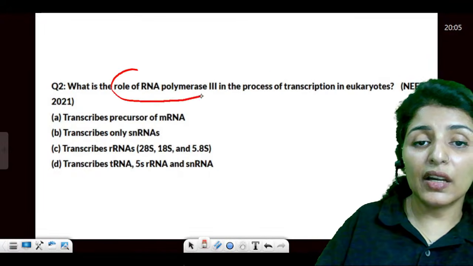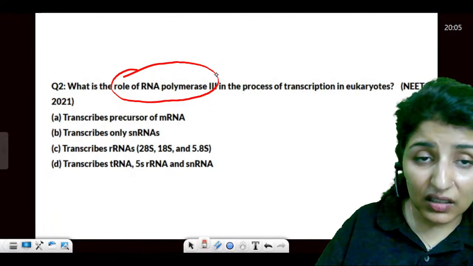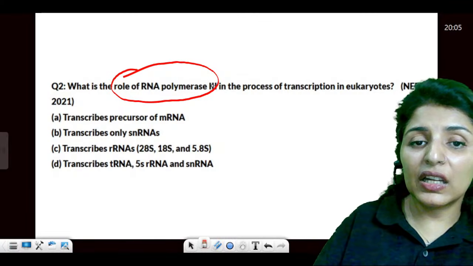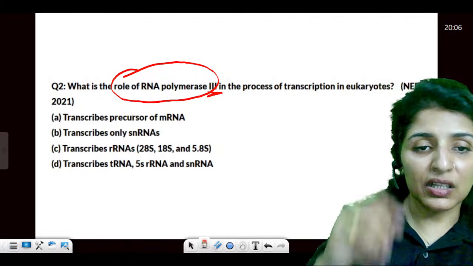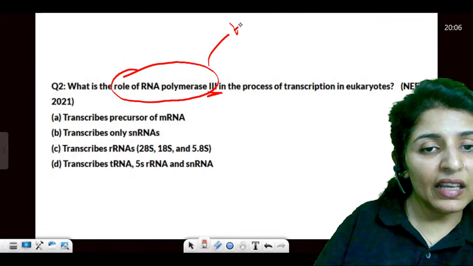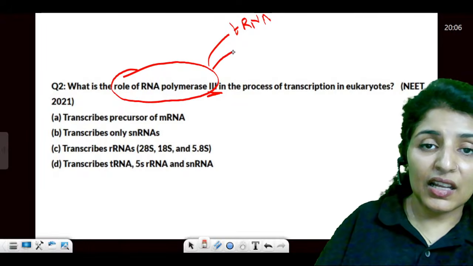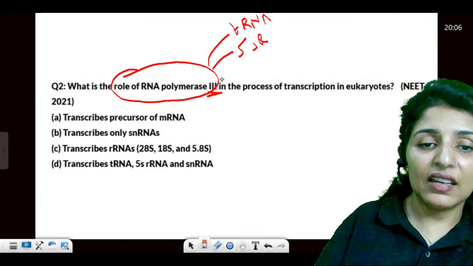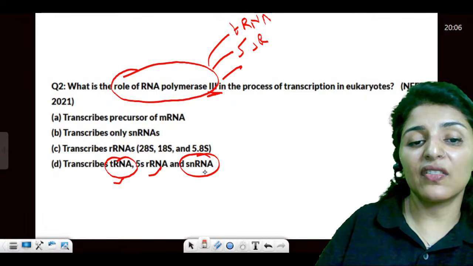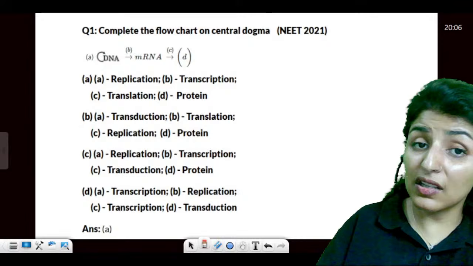Now, the role of RNA polymerase 3. It's very easy to remember. Which are the 3 things which will be transcribed by this polymerase? It is 3, so it is going to produce 3 things. T for 3, T for tRNA. Another is 5S rRNA, and then snRNA. It's easy. So it has to be tRNA, 5S rRNA, and snRNA. Clear to all? So I'm giving you the tricks along the way.